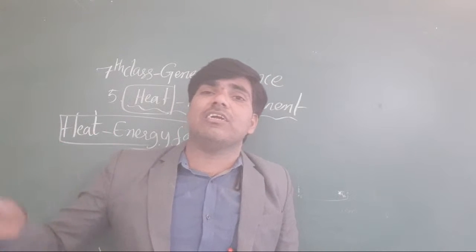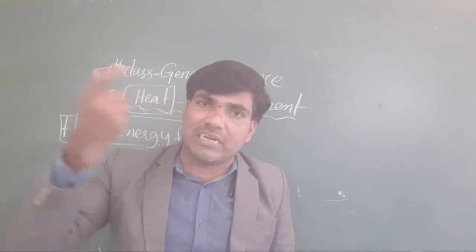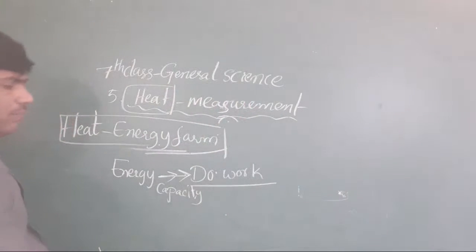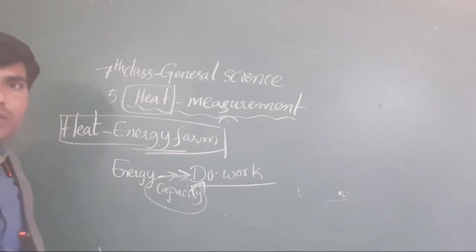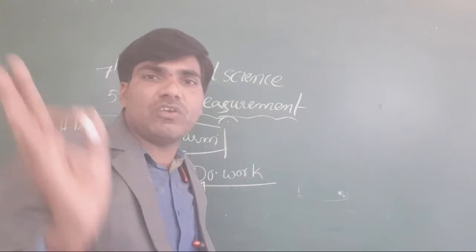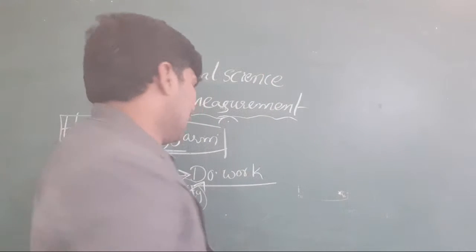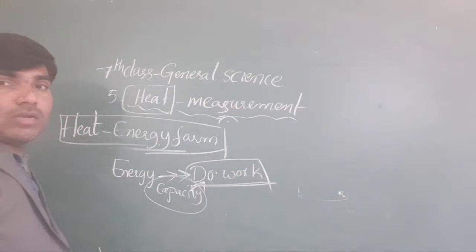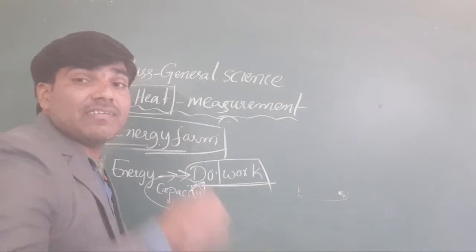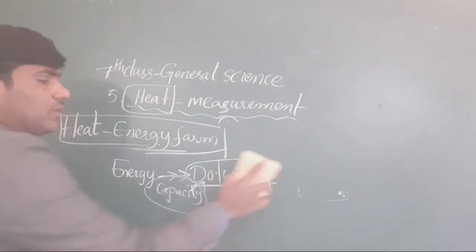When a body contains the capacity to do that type of work, that is called energy. Energy is nothing but the capacity to do work. Work is nothing but when we apply force on a body and it changes its position from one place to another place. Now, the work made by anything is called energy. Then how is heat an energy form?